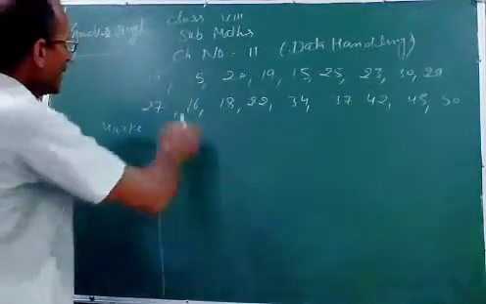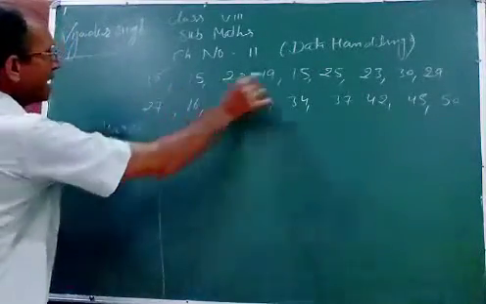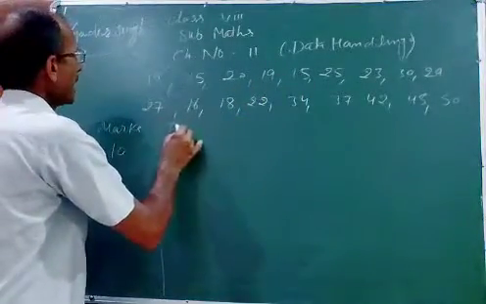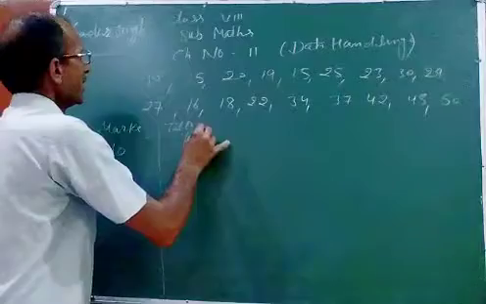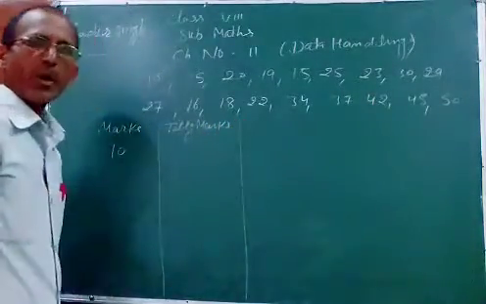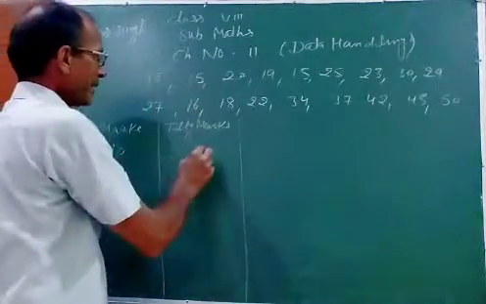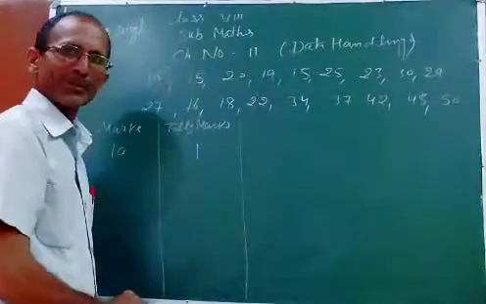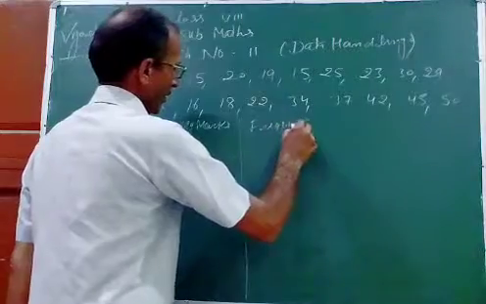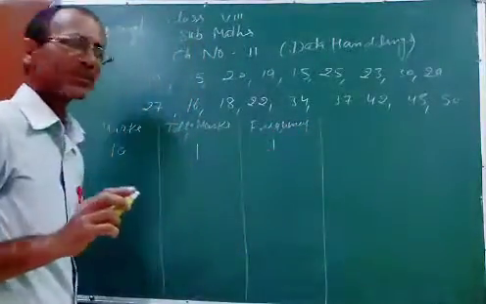So marks, 10 marks, 10. How many 10s are there? Only one. So for this one I will write tally marks. Very simple chapter. I hope everyone will understand easily. Tally marks, how many 10 are there? 1. Frequency. Frequency, it means only 1.